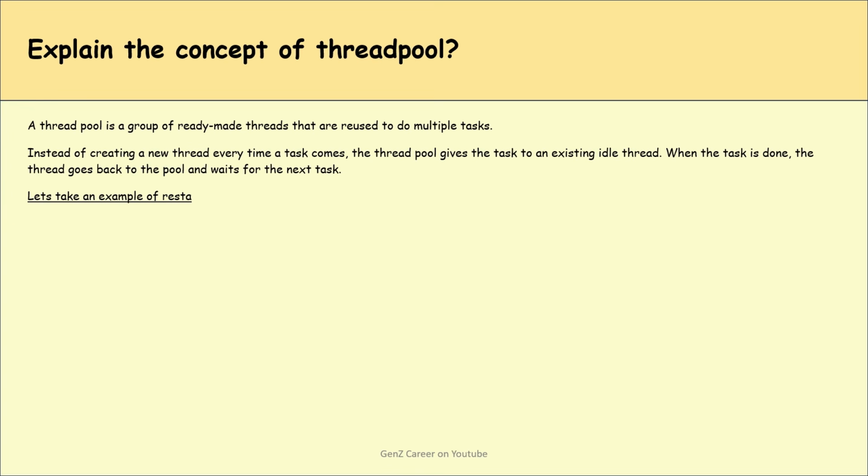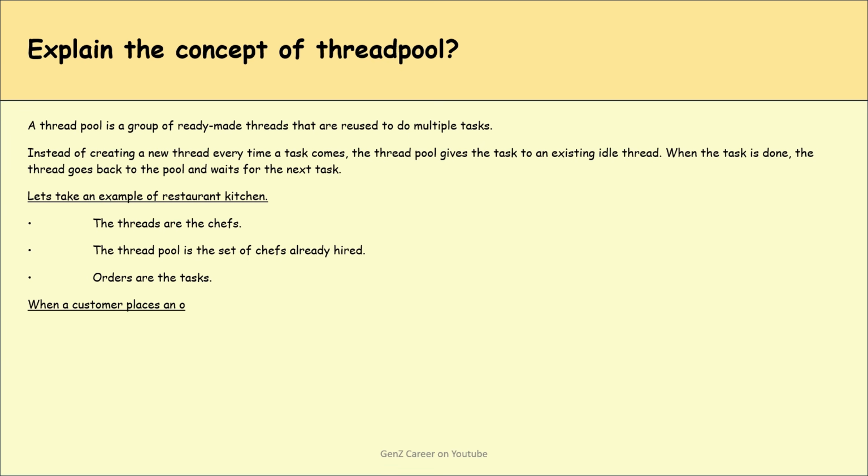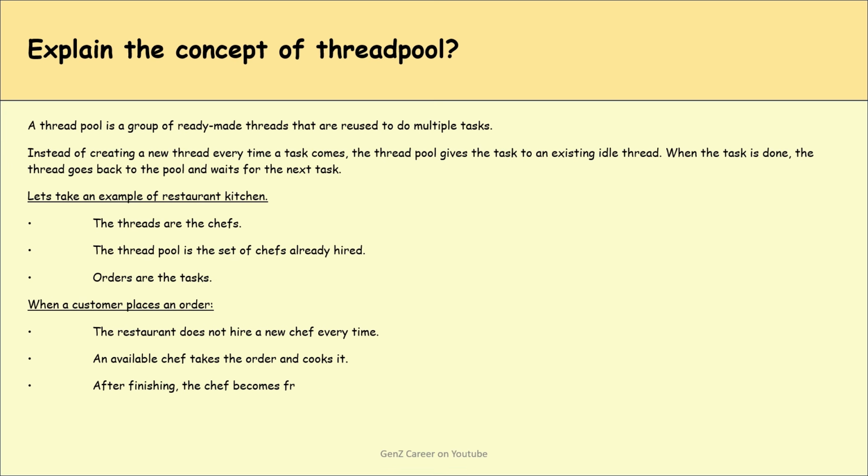Let's take an example of a restaurant kitchen. The threads are basically the chefs. The thread pool is a set of chefs already hired. Orders are the tasks. So when a customer places an order, the restaurant does not hire a new chef every time. An available chef takes the order and cooks it. After finishing, the chef becomes free and takes the next order. If all the chefs are busy, new orders wait in a queue until a chef is free.